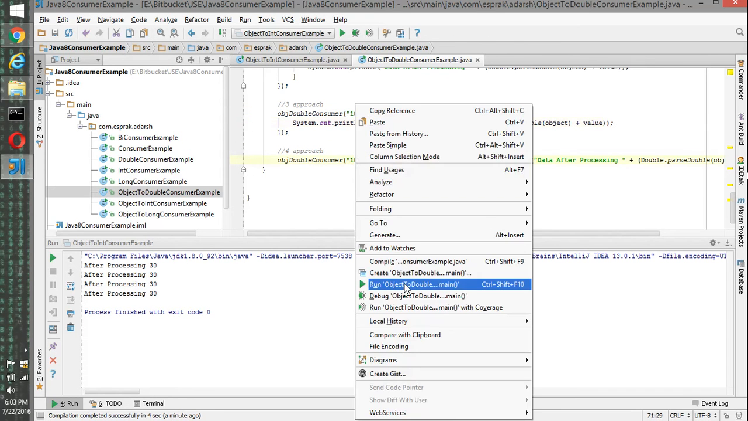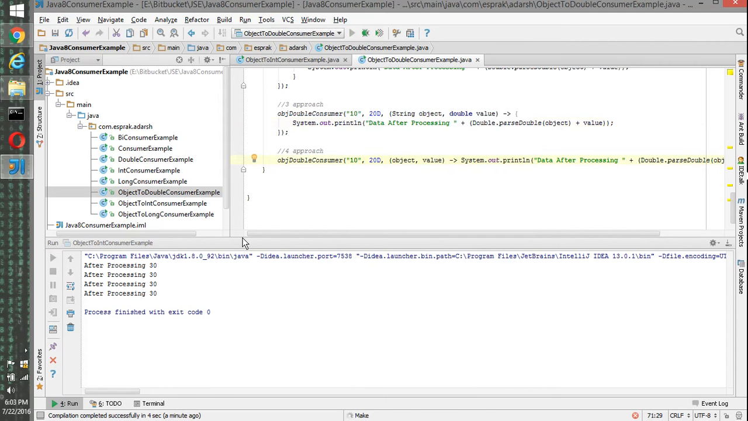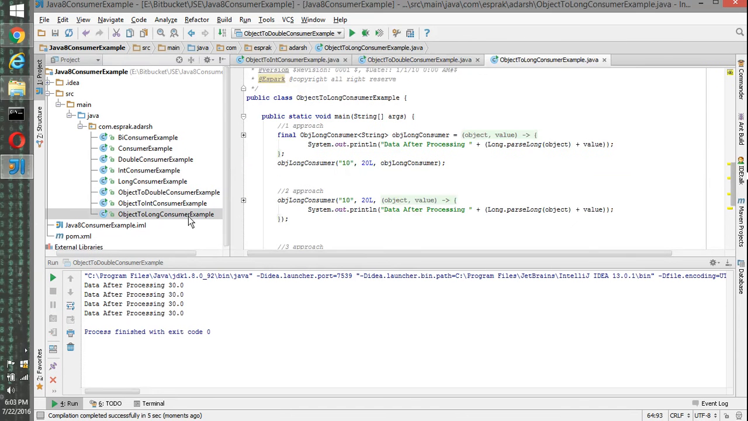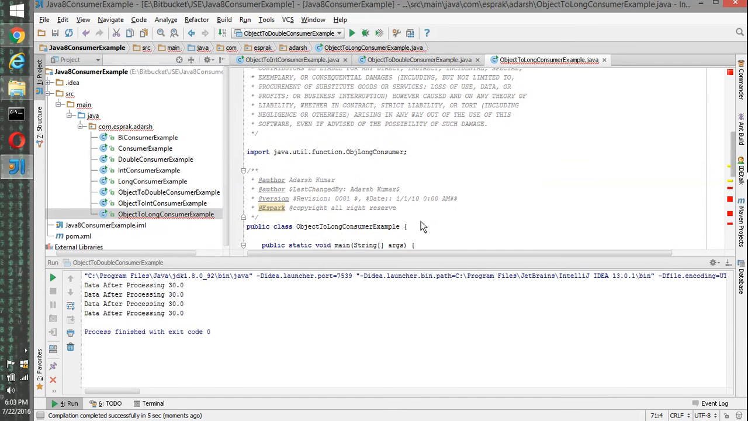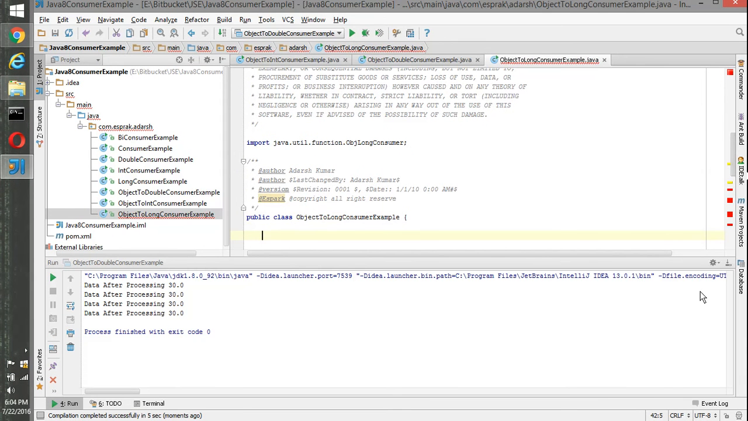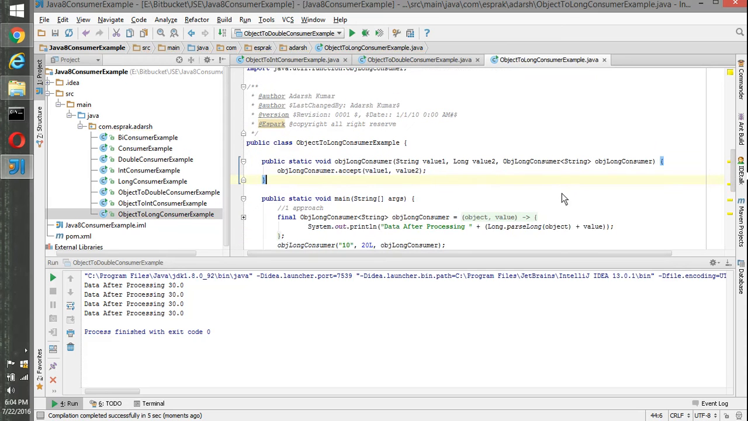If I execute this piece of code here, you can see the output. Same thing, we have an ObjDoubleConsumer basically. Sorry, I just missed that. It's ObjDoubleConsumer instead of ObjLongConsumer, and this one is ObjLongConsumer instead of ObjDoubleConsumer.